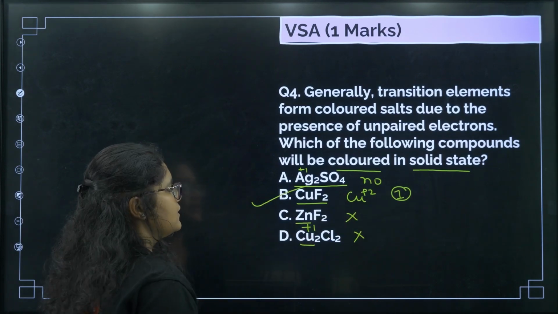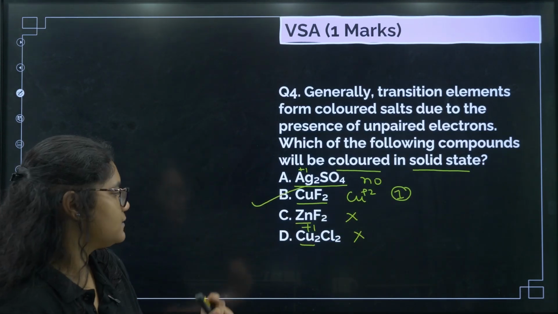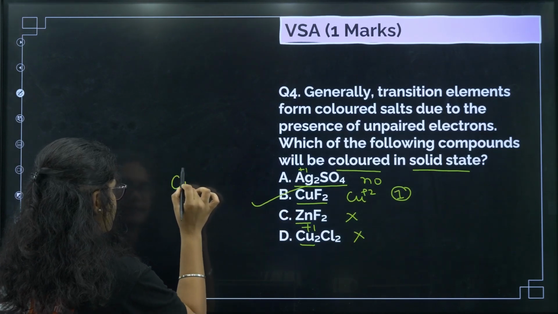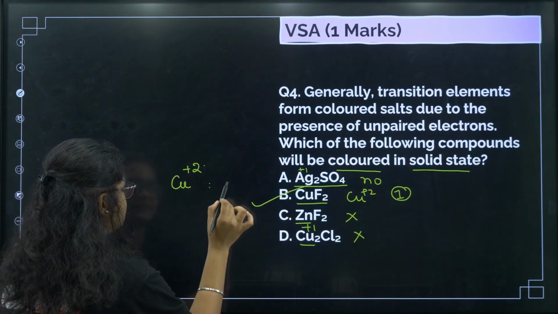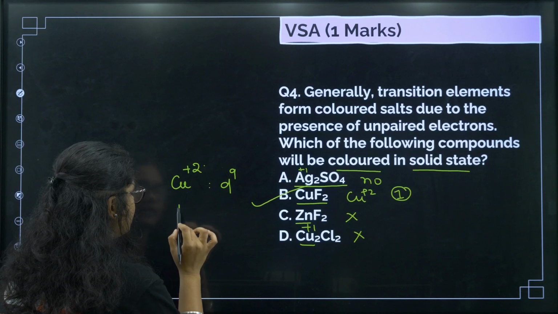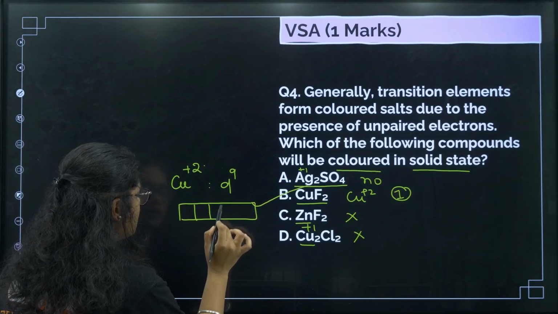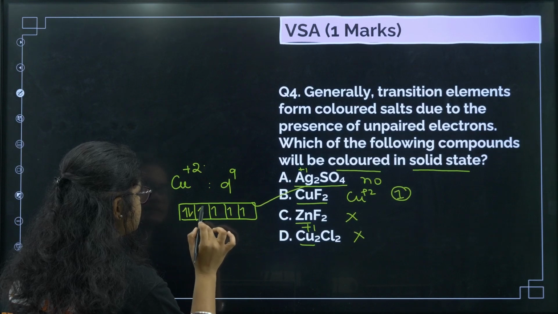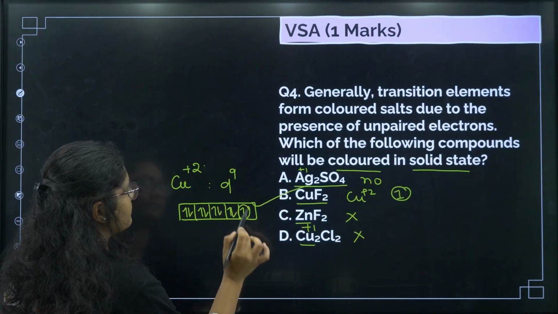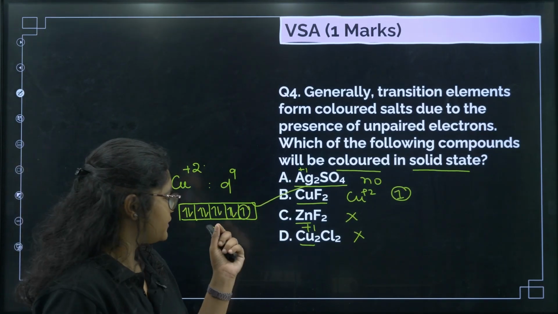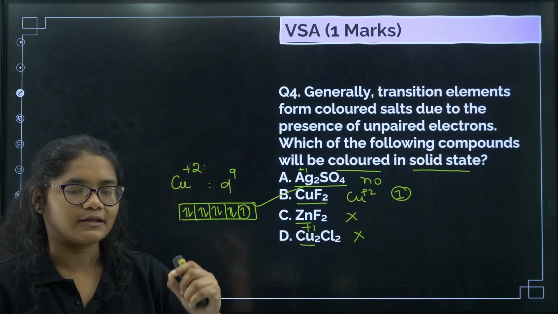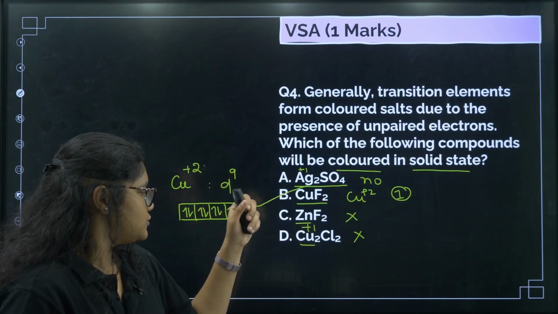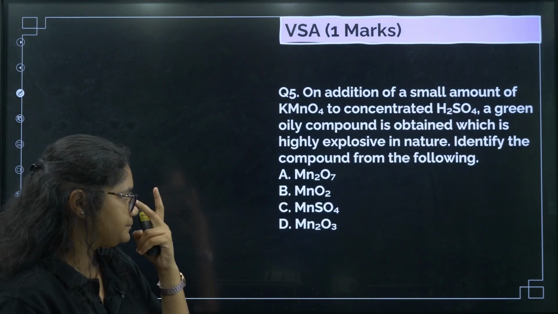So that is why option number B will be the correct answer, because here copper is in +2 oxidation state, and copper in +2 oxidation state has D9 configuration. D9 configuration, if you see, we have 3, 4, 5, 6, 7, 8 and 9. One unpaired electron is there, right? Because of this one unpaired electron, it can undergo d-d transition and then we can see color. So option B is the correct answer.